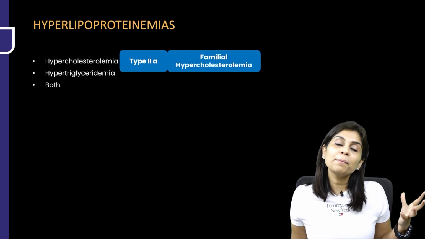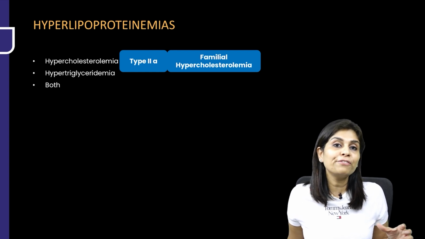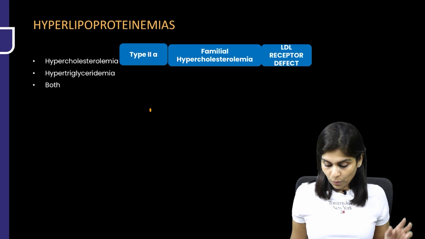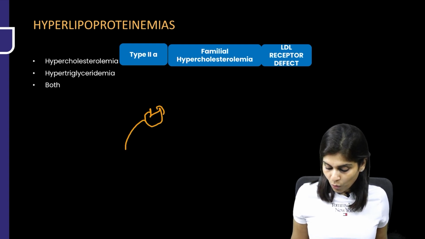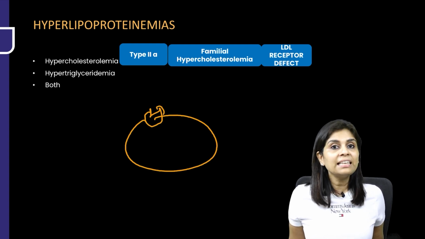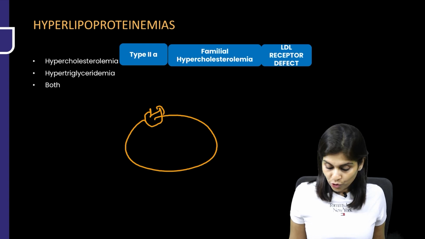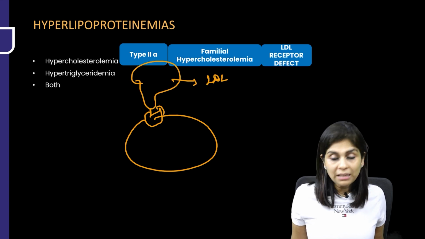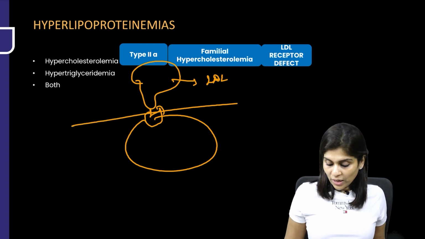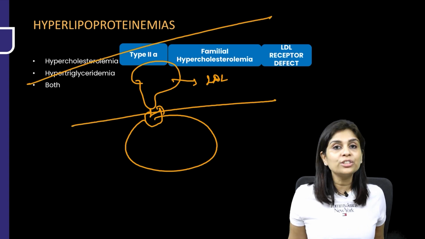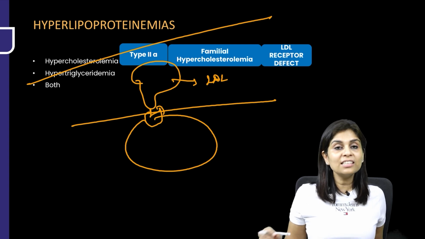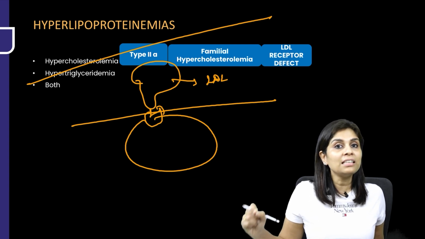And this familial hypercholesterolemia is caused by the defect of LDL receptor. Don't you think it's logical? If LDL receptor is defective on the tissues, what will not be cleared off from the circulation? LDL will not be cleared off from the circulation. So LDL stays back in the circulation and LDL carries cholesterol. So that will present as familial hypercholesterolemia.